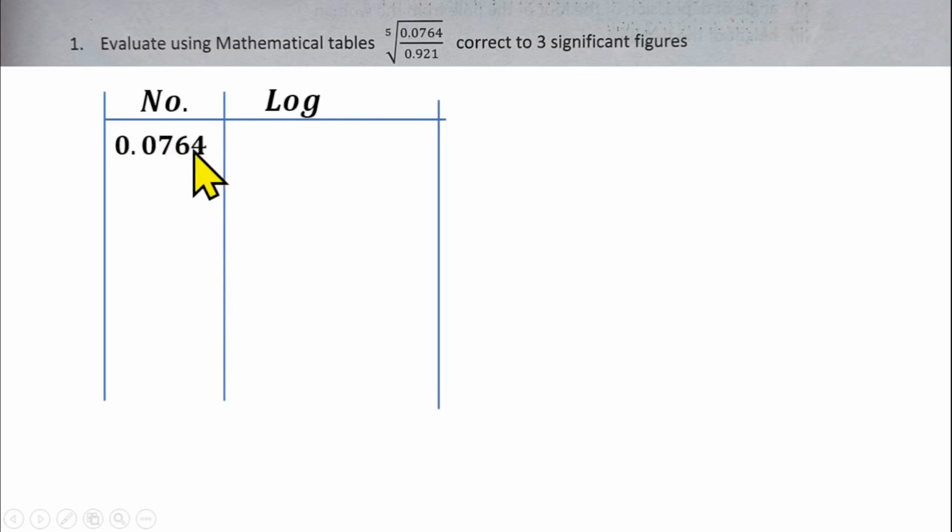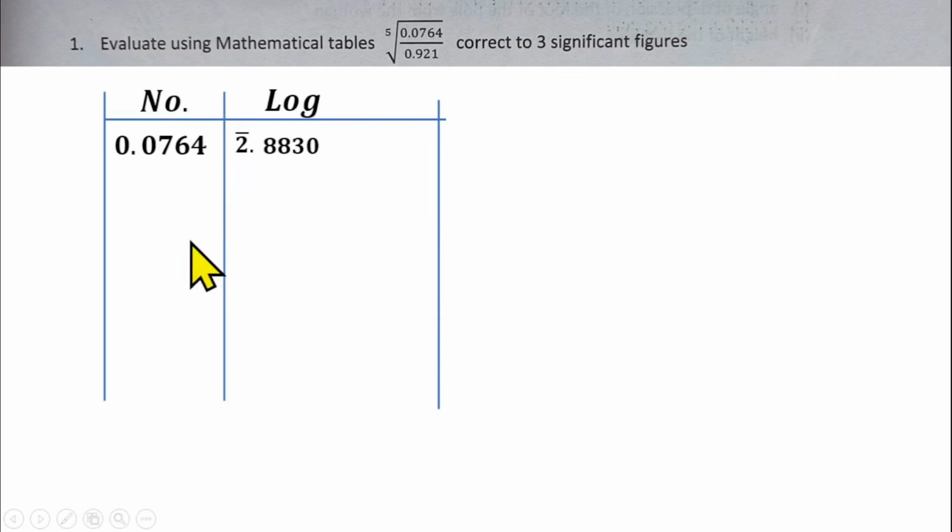The first thing to do is to get the characteristic of this number, and this number is less than 1. So the characteristic is going to have a bar. If you move the decimal point 2 places, we'll have bar 2. So the characteristic of this number is bar 2. You write bar 2, then put a point. Go to your logarithm table, check 76 under 4. So 76 under 4 will give us 8830.